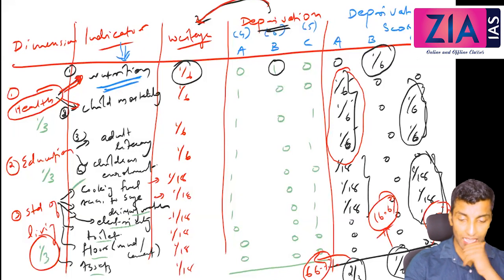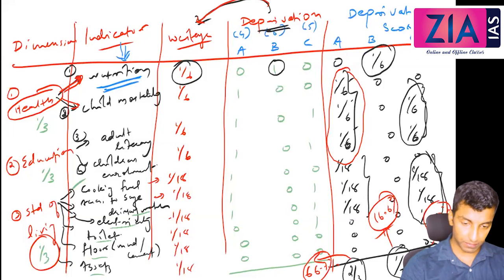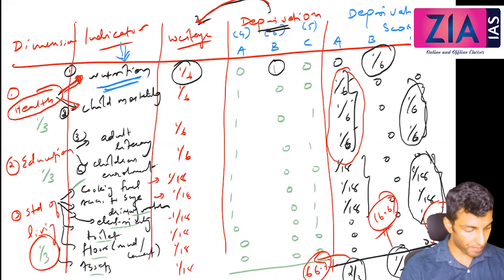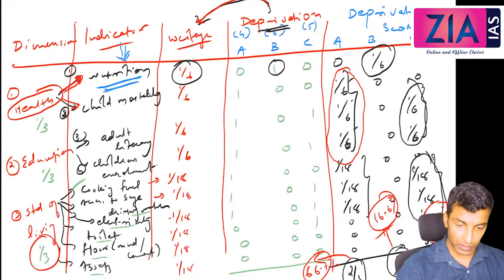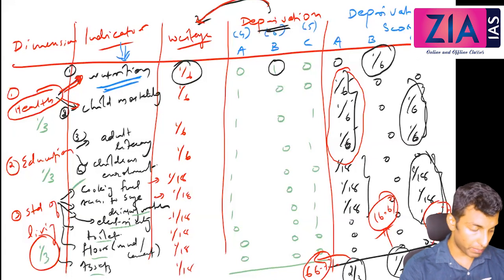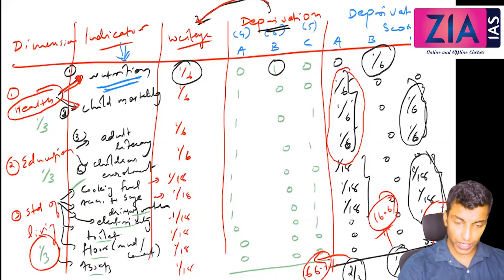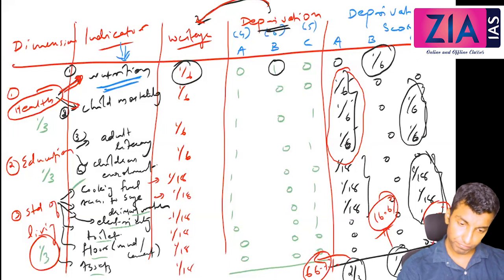Any doubts here in this calculation? Yeah, these values are correct. So you can say this is 3 into 1 by 6, this is 3 into 1 by 18. So 3 into 1 by 6, 3 into 1 by 18, you will get 2 by 3. Correct.